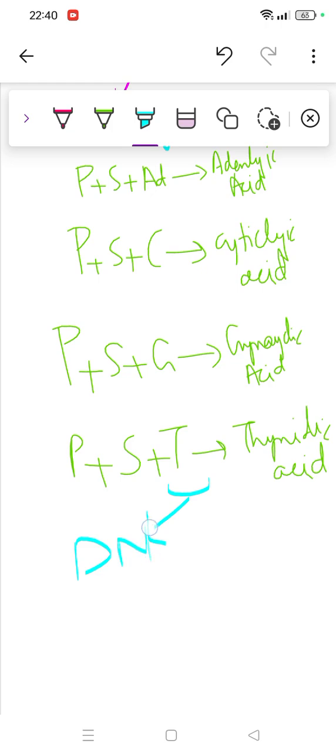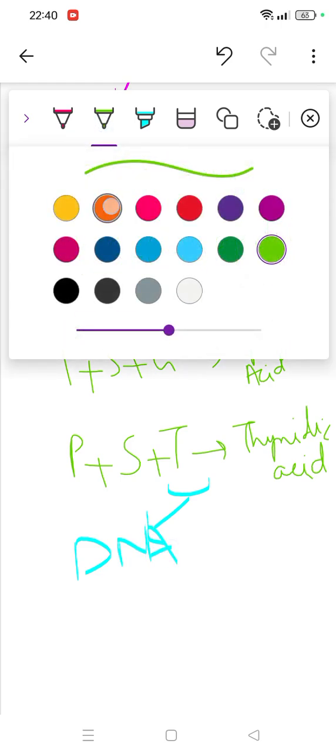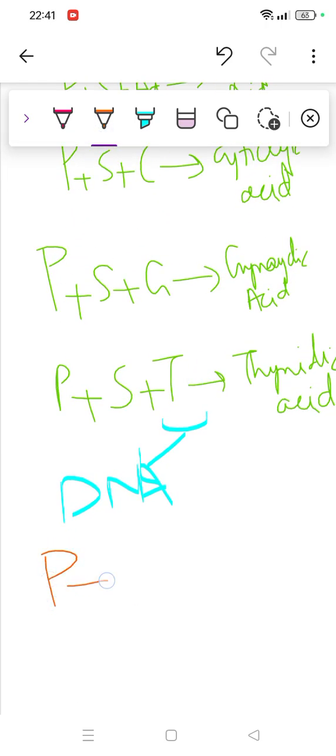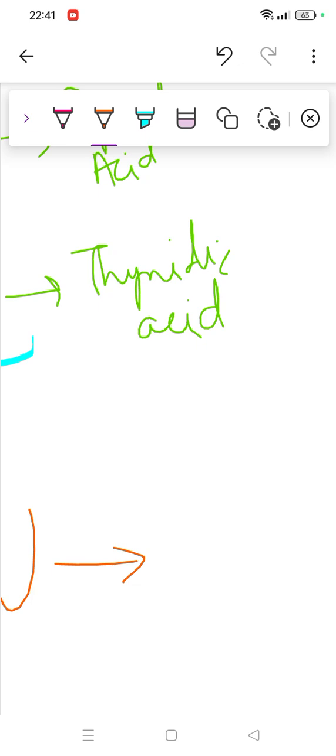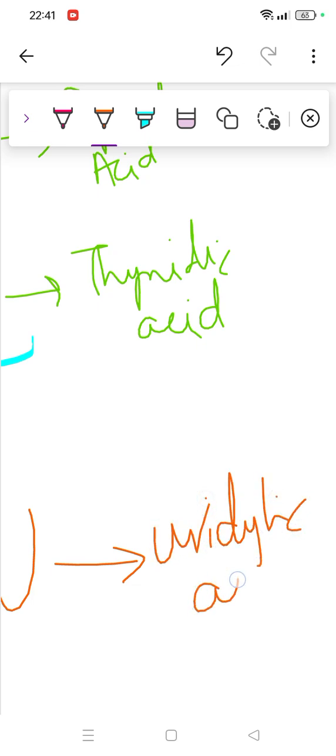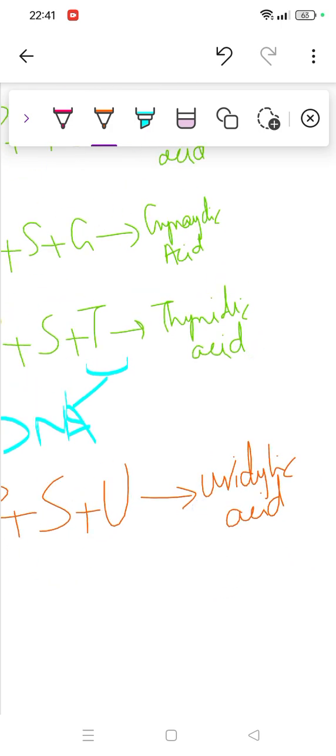When we talk about RNA, there's something different. In RNA, phosphate plus sugar plus uracil would be added. Then it will form uridylic acid, right? So I hope it will be clear.